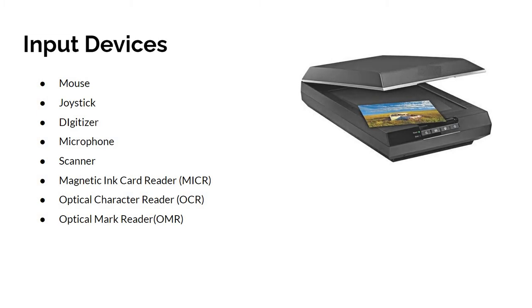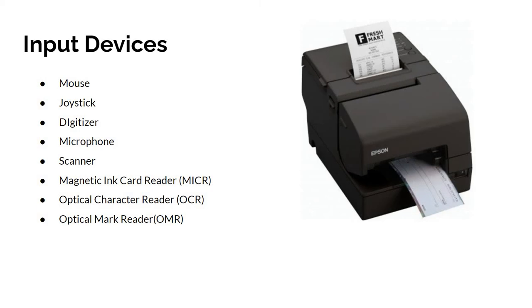And the next one is magnetic ink card reader, MICR. If you have a bank passbook or checkbook, you can see the MICR code of your bank in your passbook. MICR input device is generally used in banks.